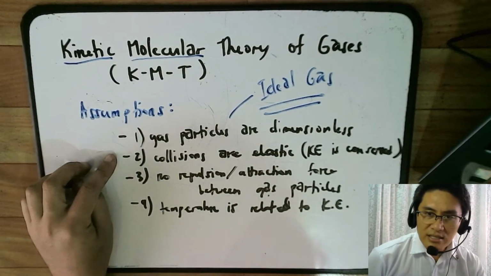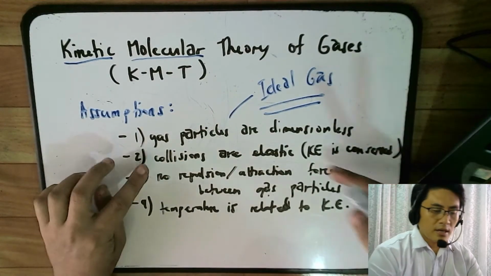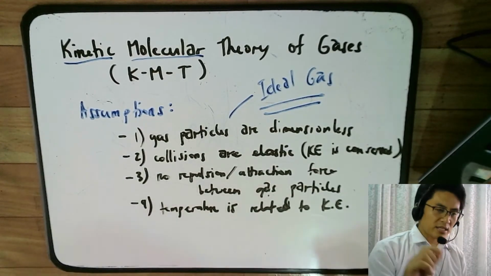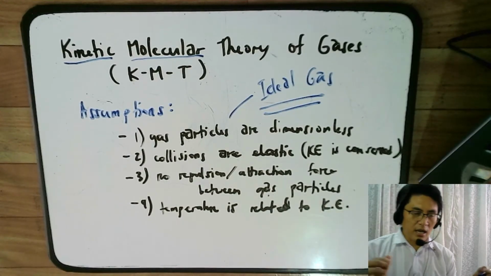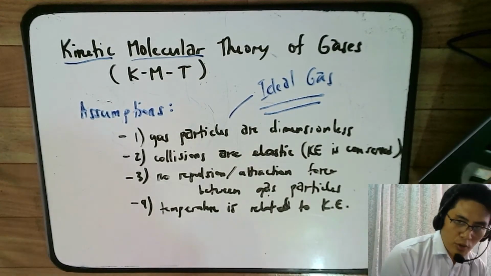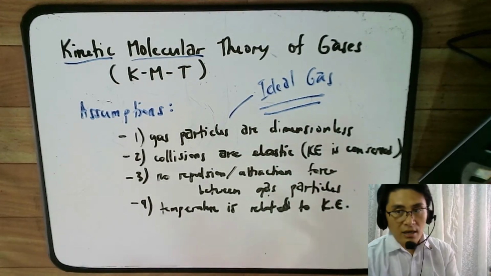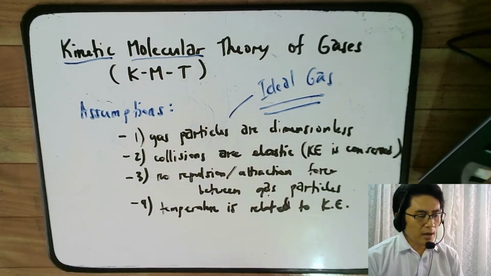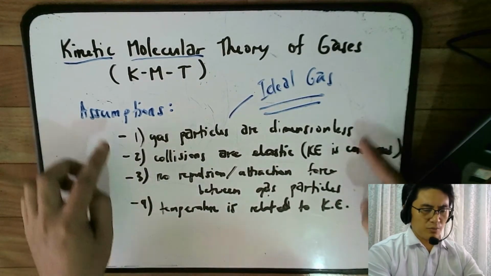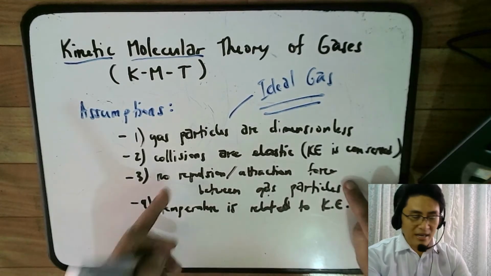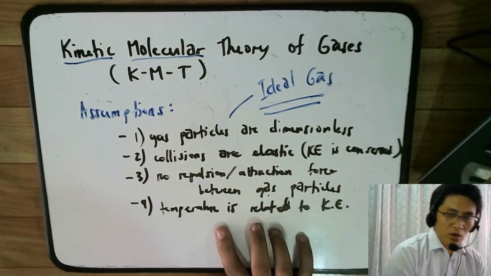And then collisions are elastic. For example, if you place the gas particles inside a very stretchable material, at some point the property of the material absorbs some of the kinetic energy of the particles inside the gas, and so this is not followed anymore. And no repulsion or attraction: this also comes into bigger particles. If you have big particles, then the more likely they are going to be attracting or repelling each other. And also the temperature.